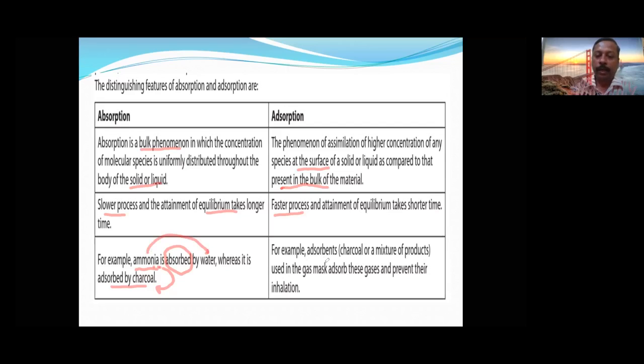And for example, adsorbent: what are the examples? Charcoal or a mixture of a product is used in the gas mask to adsorb gases and prevent further inhalation. So this is about the differences between absorption and adsorption. Now let's see the next slide.